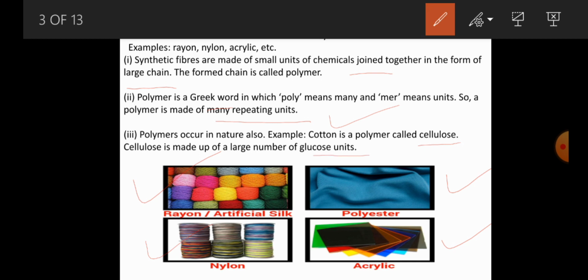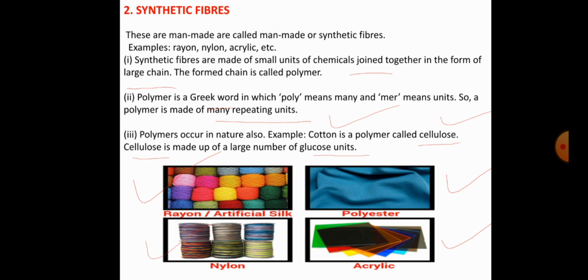Many glucose units joined together form a substance that we call cellulose. So cotton is a natural polymer, made up of cellulose, which is made up of a large number of glucose units.